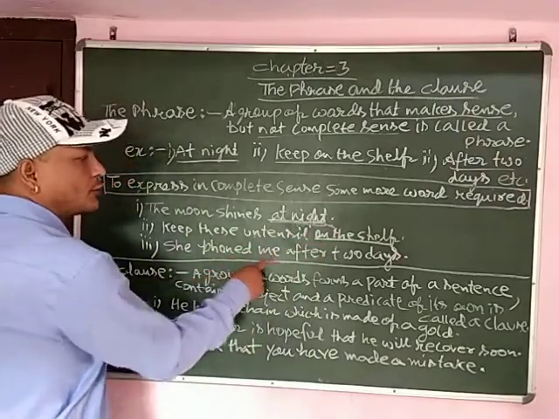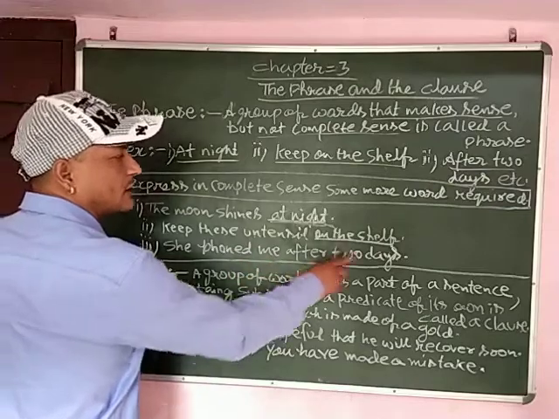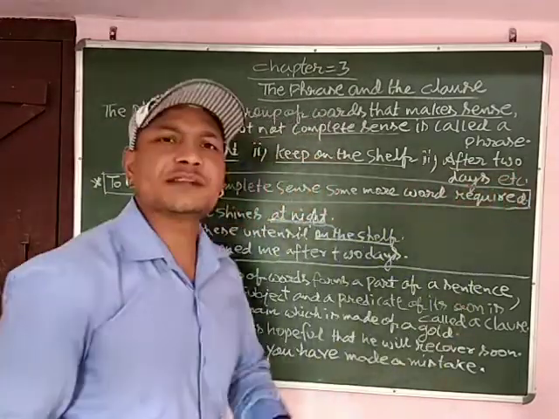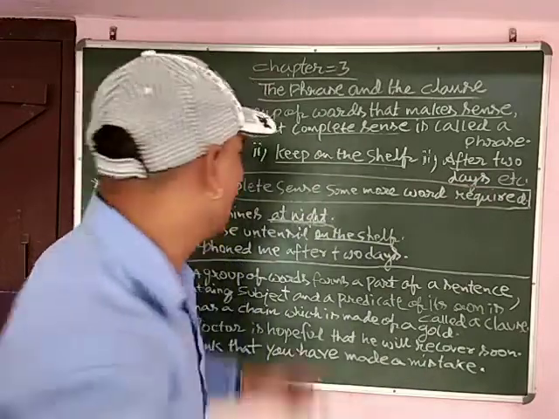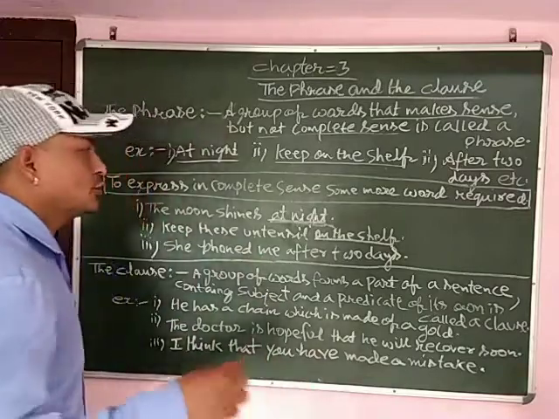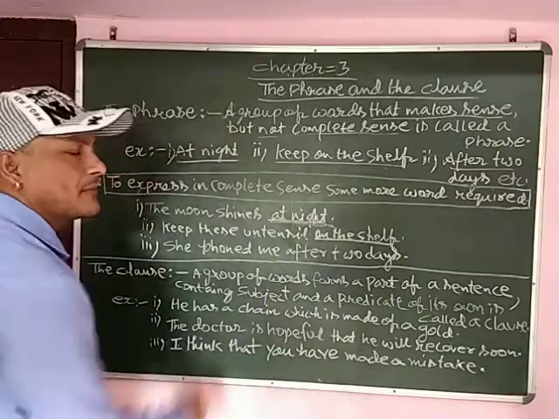She phoned me after 2 days. After 2 days, I wrote here after 2 days. After 2 days means what? 2 दिन बाद क्या? 2 दिन बाद she phoned me. उसने मुझे फोन किया 2 दिन बाद. Now it has become a complete sentence.